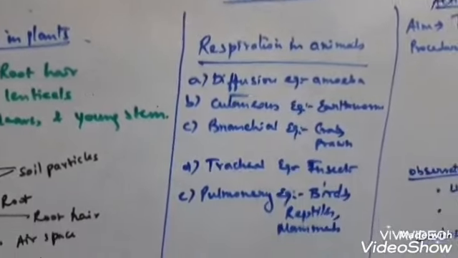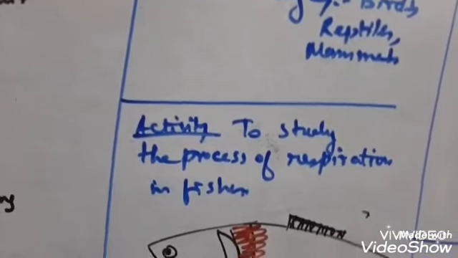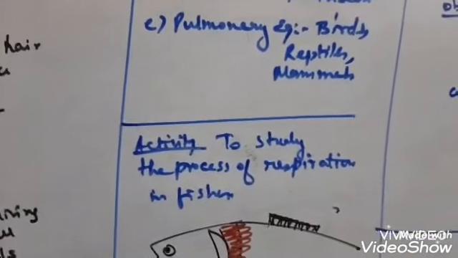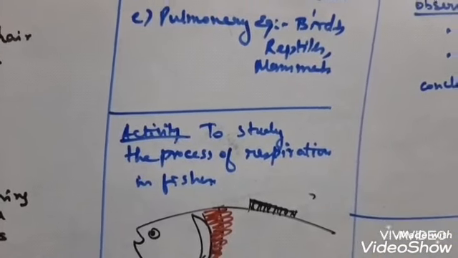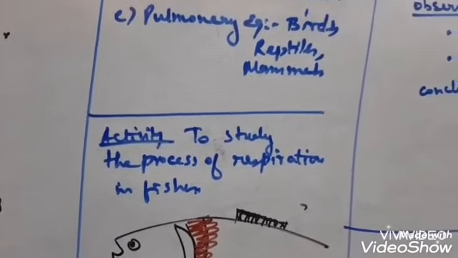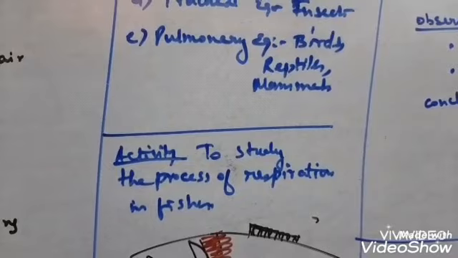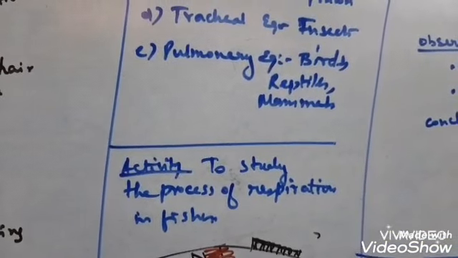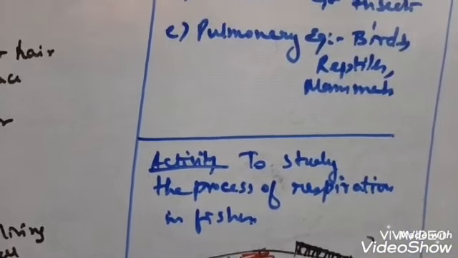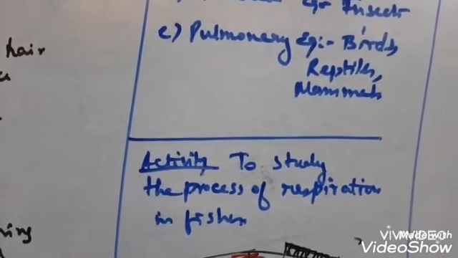Next, I am going to tell you about an activity to study the process of respiration in fish. You can do it with an aquarium. Suppose you have an aquarium in your home, you can just observe the fish. You observe that it is regularly opening and closing its mouth. Why does it regularly open and close the mouth? Because it exchanges dissolved oxygen and carbon dioxide, from the water to the gills to the body, and from the body to the external water medium.